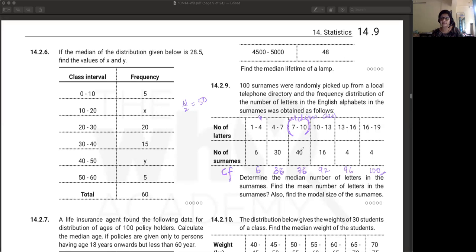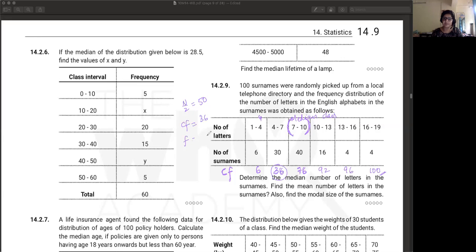Okay, Heth also got the answer. So Heth, Soumya and Murtaza have gotten the same answer. Ritu, quite close but different, you're off by 0.15 to be precise. So once we have n by 2, CF will be the cumulative frequency of the preceding class, so it will be 36 in this case.